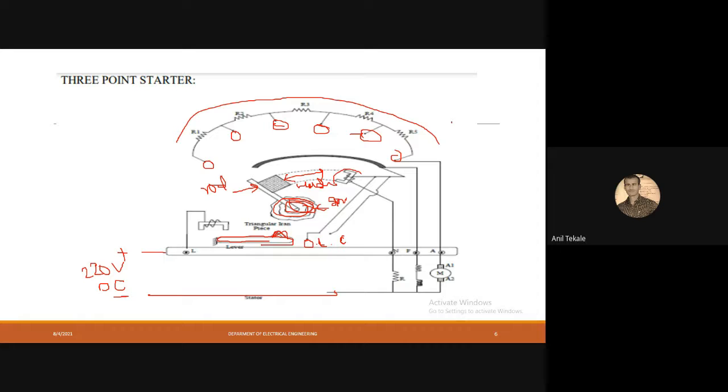Here is one coil. This coil is known as the NVC. NVC stands for the no voltage coil. Okay, now all the things are clear here.